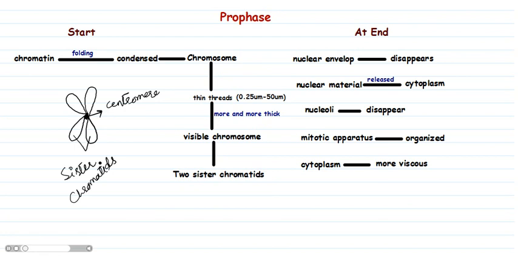Prophase. At the start, the chromatin material gets condensed by folding and the chromosomes appear as thin threads. Chromosomes become more and more thick. Ultimately, each chromosome is visible, having two sister chromatids attached at the centromere. Towards the end of prophase, the nuclear envelope disappears. Nuclear material is released into the cytoplasm. Nucleoli disappear. The mitotic apparatus is organized. Cytoplasm becomes more viscous.